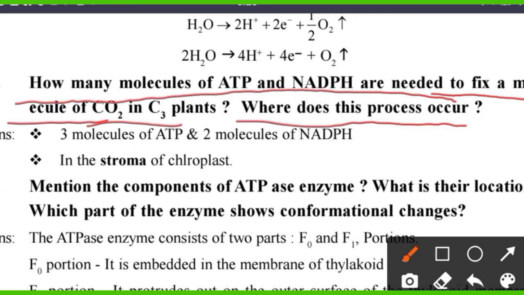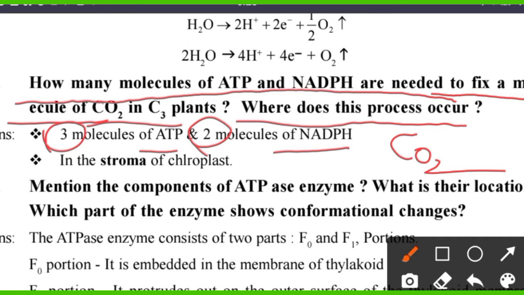So there will be 3 molecules of ATP and 2 molecules of NADPH needed to fix 1 molecule of CO2 in the C3 plants. It occurs in the stroma of the chloroplast. So the C3 cycle occurs in the stroma of the chloroplast. To fix 1 carbon dioxide molecule, 3 ATP molecules and 2 NADPH molecules are required.